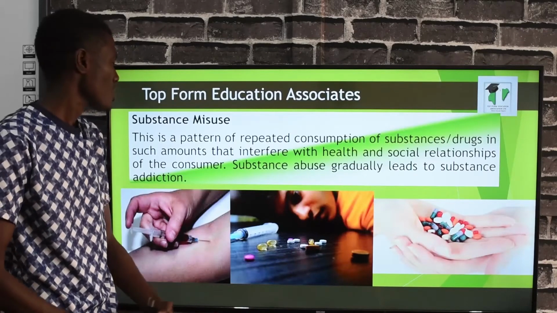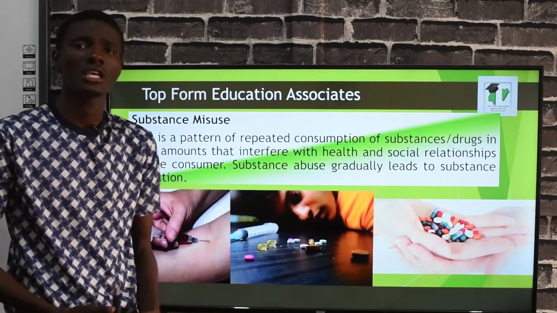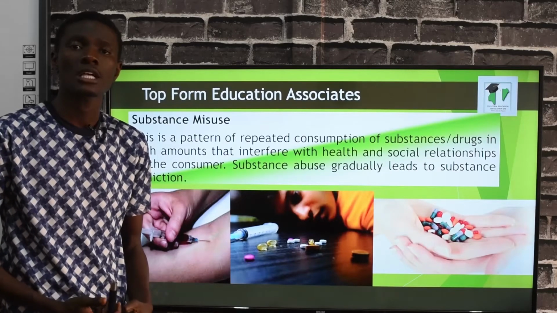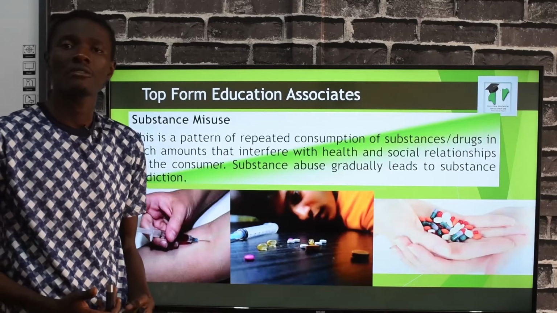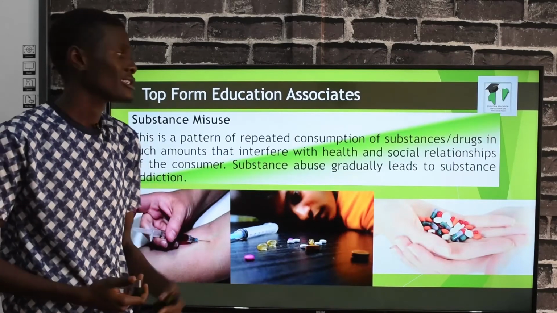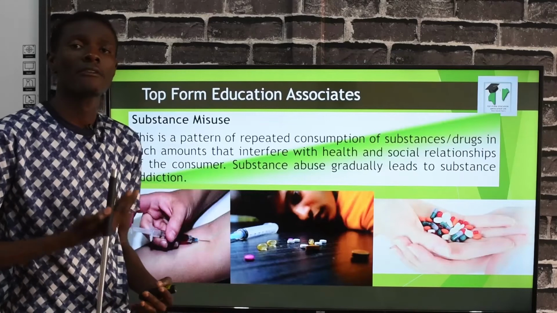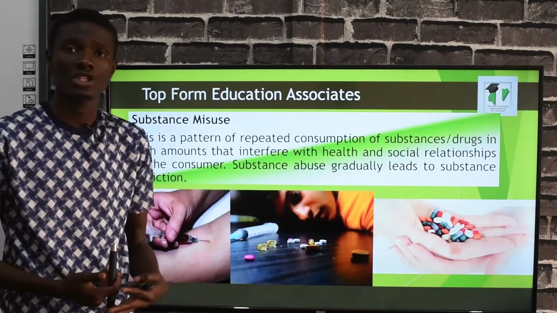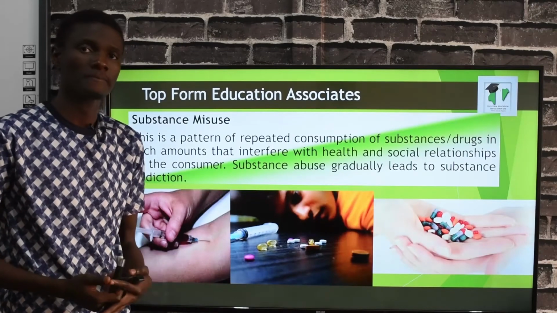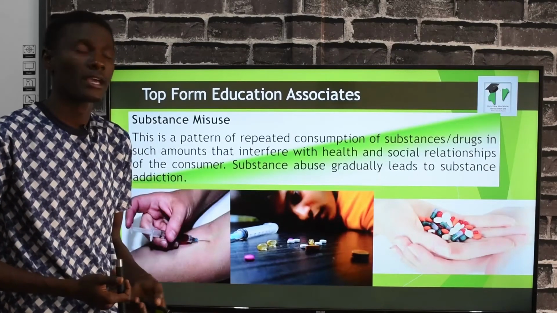Now, when you consume substances in an amount that interferes with your health, it is referred to as substance misuse. You're actually misusing such substance. For instance, you are sick and you are given a prescription for a particular drug and you take it in excess. It's called substance misuse because you are taking it in a manner that will interfere with your health and social relationship. That's why when you take excess drugs, you begin to feel dizziness, because you have taken it in such a manner that it can interfere with your health.